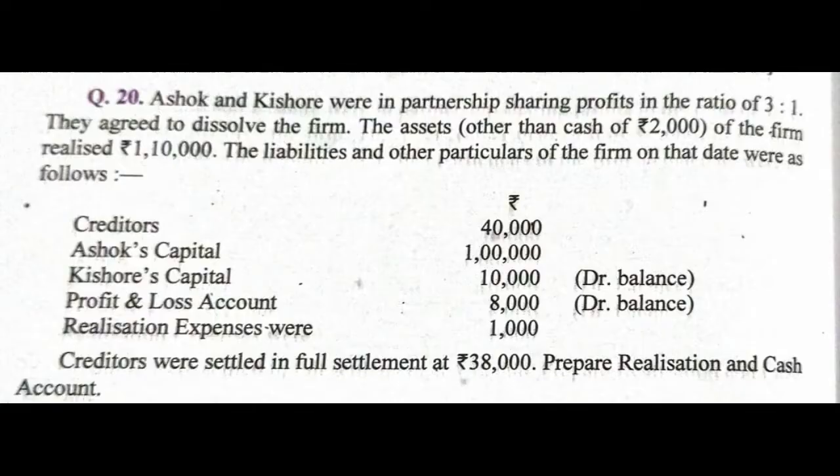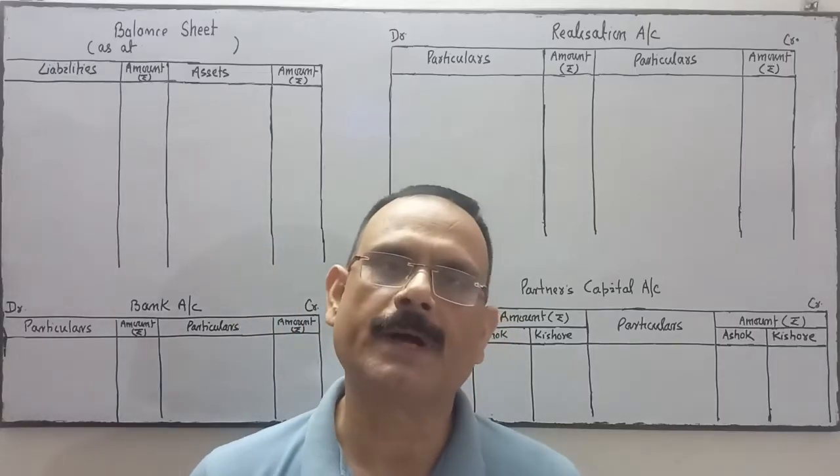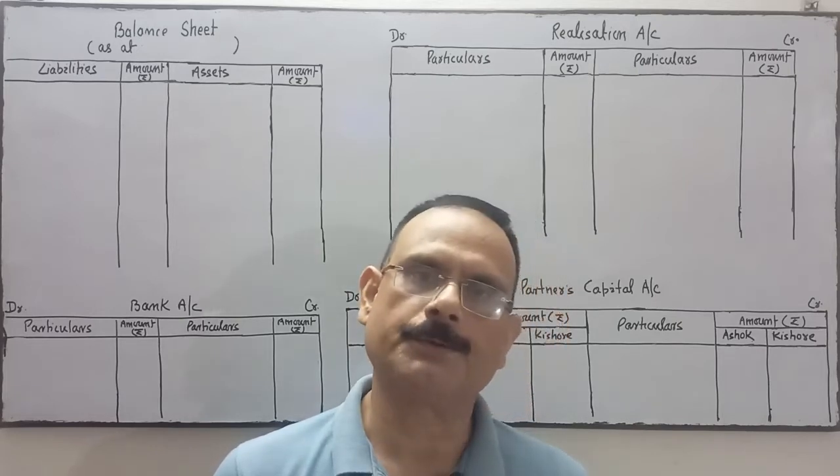So the question is: Ashok and Kishore were in partnership, sharing profit in the ratio of 3:1.